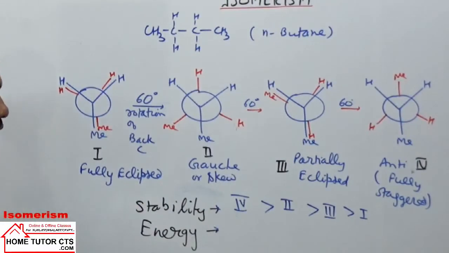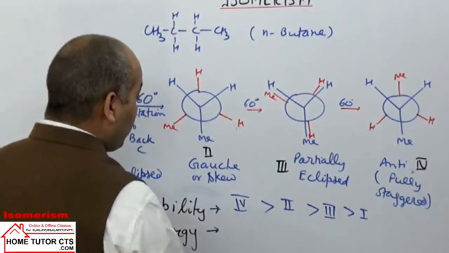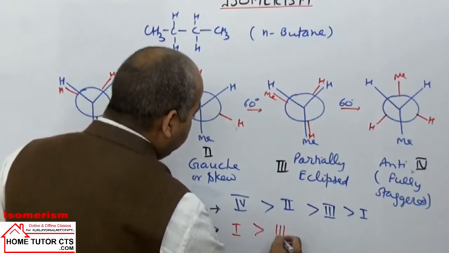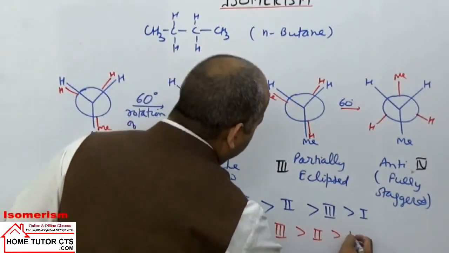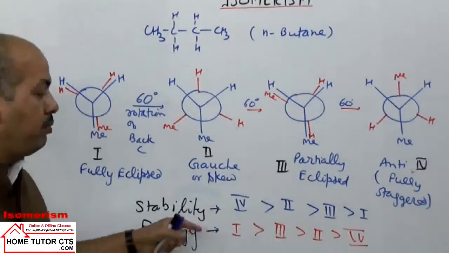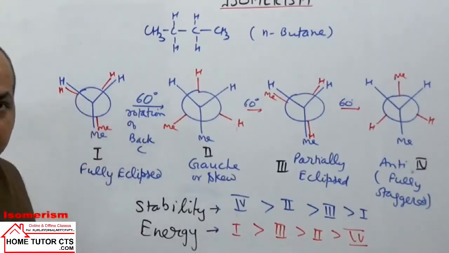Fully eclipsed conformation, stability is lowest. When the stability is lowest, the energy order will be just opposite. For energy, the order will follow: for first, energy is highest, then 3, then 2, and then 4th. Order of energy and stability will be opposite in the given arrangement. I hope it is clear.